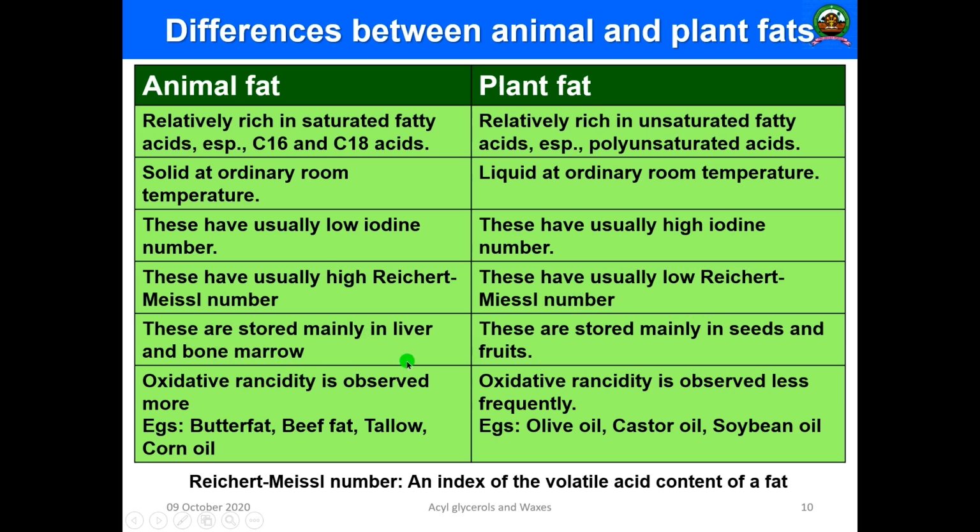Then animal fats are stored mainly in the liver and bone marrow, but plant fats are mainly stored in seeds and fruits. Then in animal fat, oxidative rancidity is observed more, but in plant fat, oxidative rancidity is observed less. So what is this oxidative rancidity? When fatty acid reacts with oxygen, the triglycerides undergo hydrolysis, and what will happen?